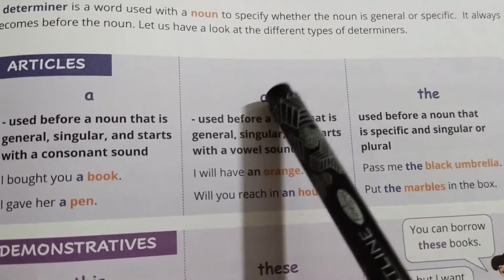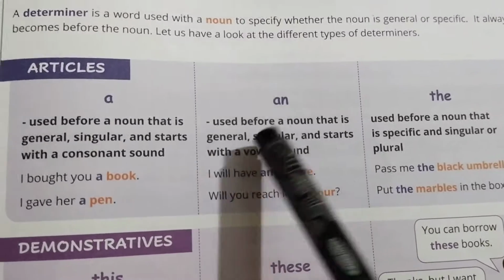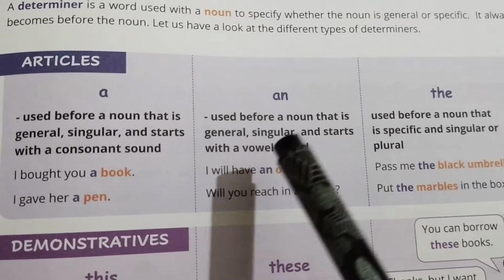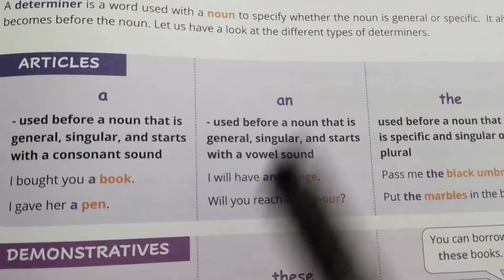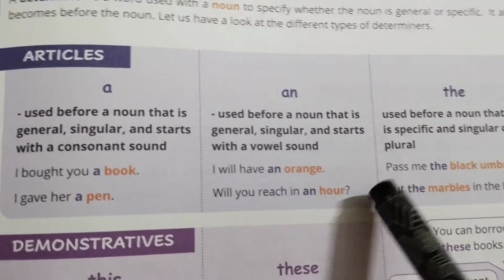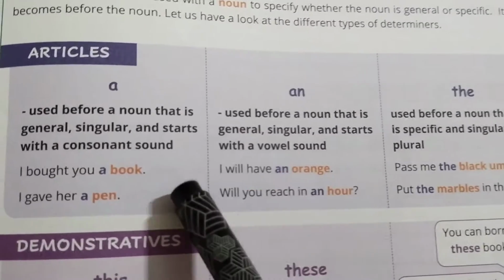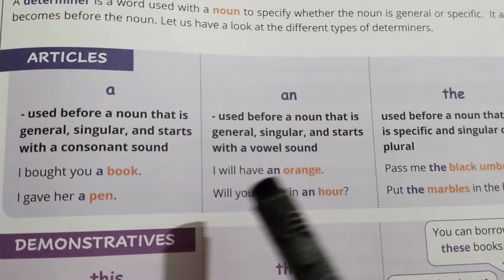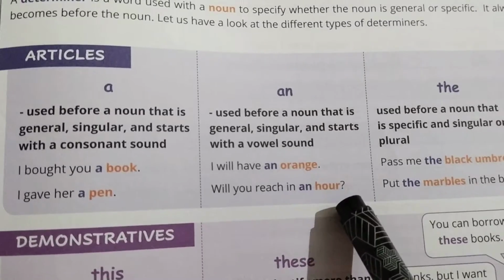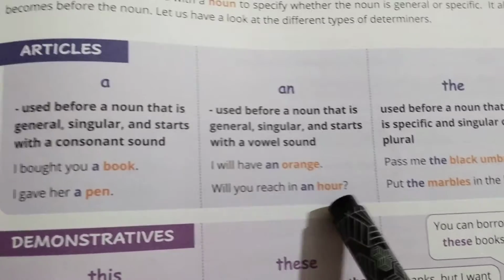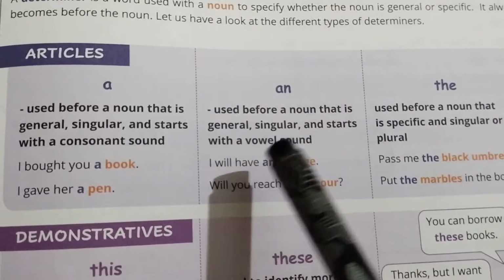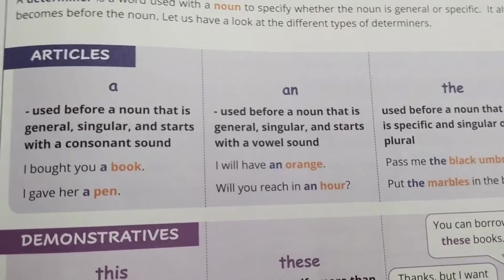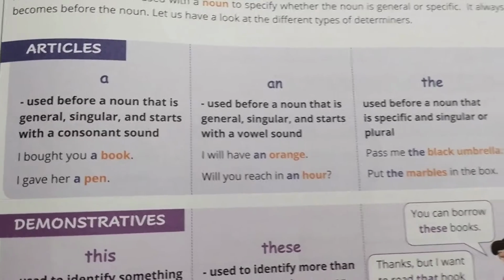Then you can see an. This is used before a noun that is general, singular, and starts with a vowel sound. We all know that an stands before a noun that starts with a vowel sound. I will have an orange. Will you reach in an hour? Here you can see the vowel sound in both words, orange and hour, so before that we write an.